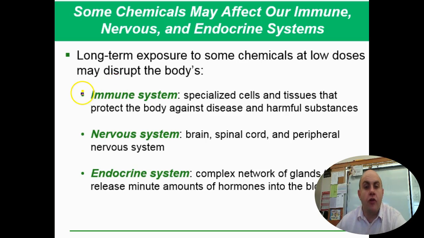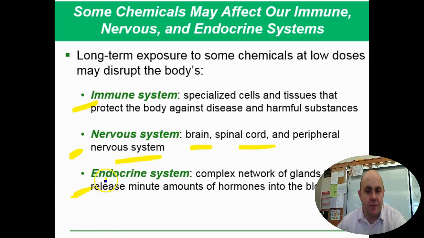So these chemicals that are interacting with our bodies can affect the body in lots of different ways. Some of them affect the immune system. So they specifically create problems for your immunity. They suppress your immune system. They harm your immune system. The next one are nervous system ones. They affect your brain and your spinal cord, right? Your nervous system in general. So lead or mercury, for instance, is one that messes with this.